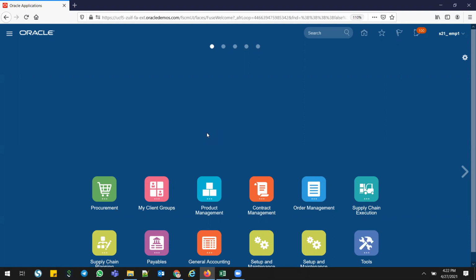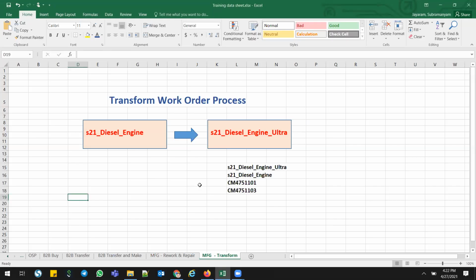Today we are going to talk about the transform work order process. As we discussed yesterday, rework and repair, and the continuation session is the transform work order process. The transform work order process is nothing but upgrading products from a lower version to a higher version, or sometimes you can degrade from a higher version to a lower version, but normally we go for lower version to upper version upgradation. The best example is if you want to upgrade an engine to an ultra engine, for example V1.6 to V1.7 engines, yes, you can go for this transformation process.